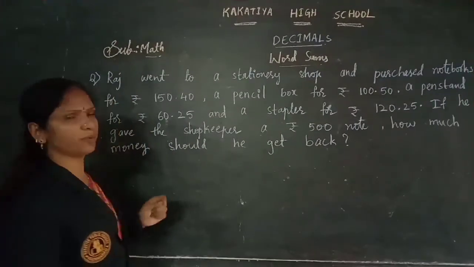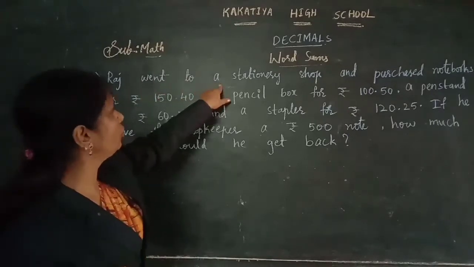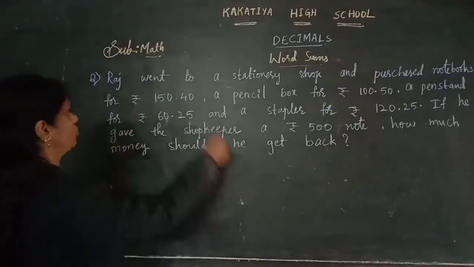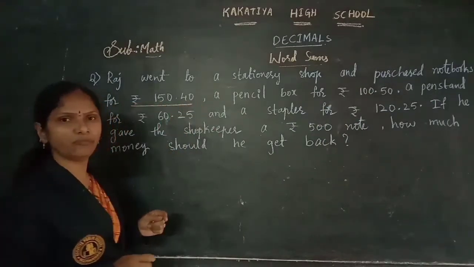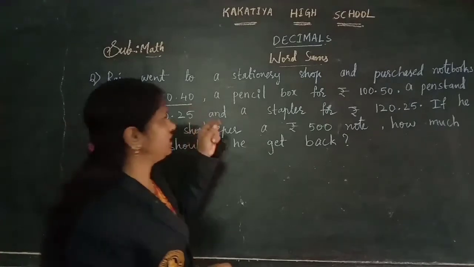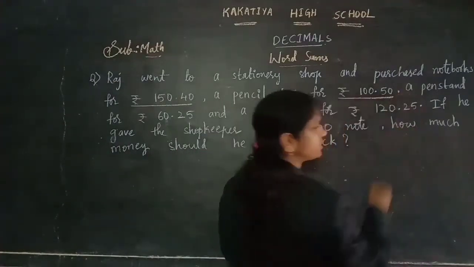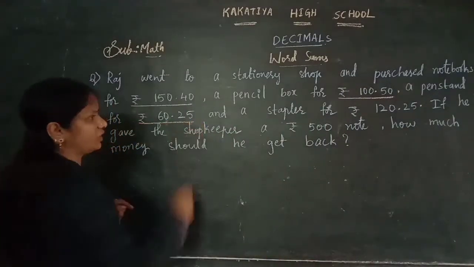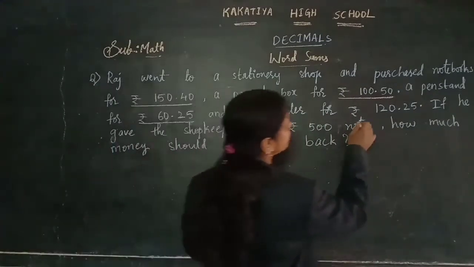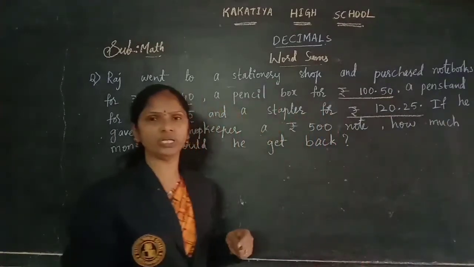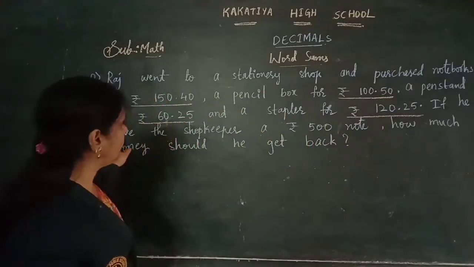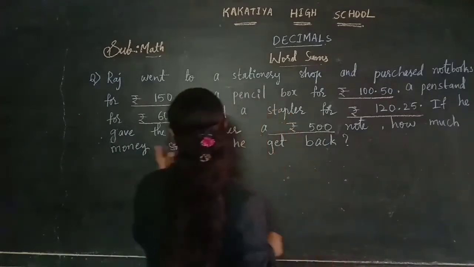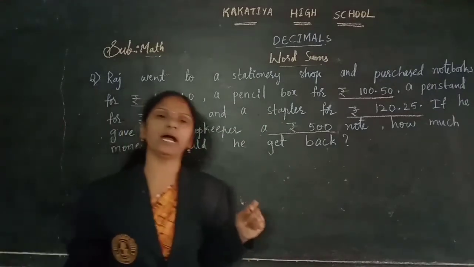Yes, children, let's see this problem here. Raj went to a stationery shop and purchased notebooks for 150 rupees 40 pies, a pencil box for 100 rupees 50 pies, a pen stand for 60 rupees 25 pies, and a stapler for 120 rupees 25 pies. If he gave the shopkeeper a 500 note, so how much money should he get back?